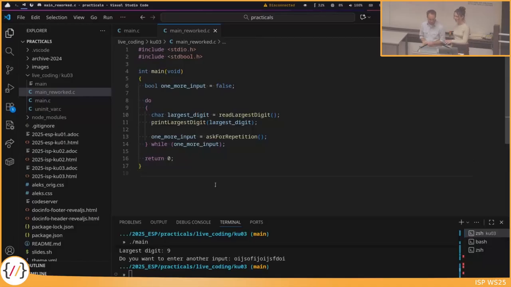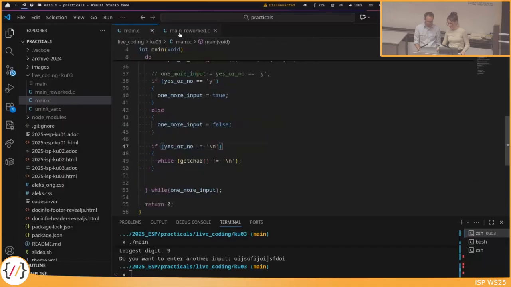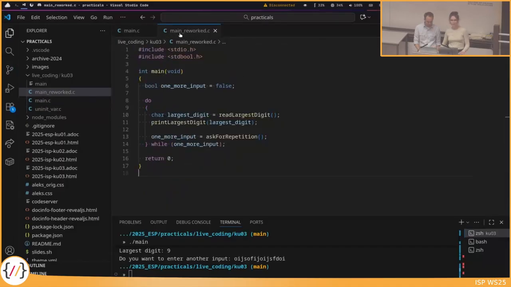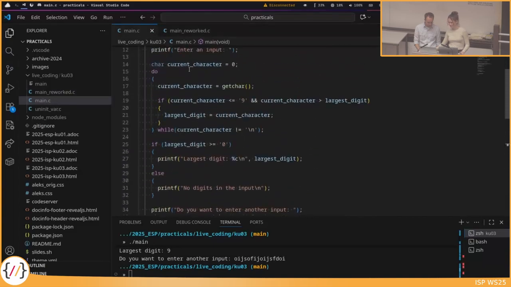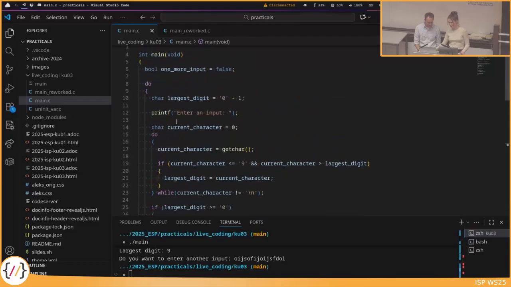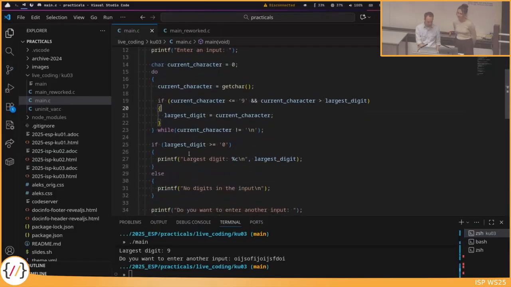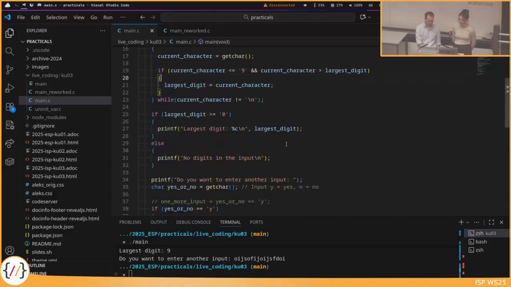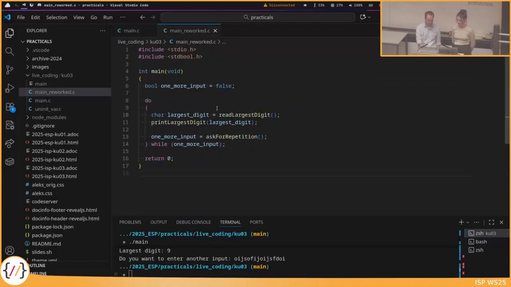Now maybe compare this main function to the main function we wrote previously. Maybe pretend to be a tutor who grades your code. If we see this main function, we already know more or less what's going on. But if we see some main function like this, it's much harder to follow, especially when you start reading and then, okay, do while, and then another do, and if. So many things are happening here. So this should really be the main function. But now we need, of course, to extend the program and write these functions here.